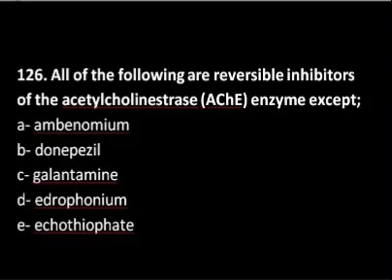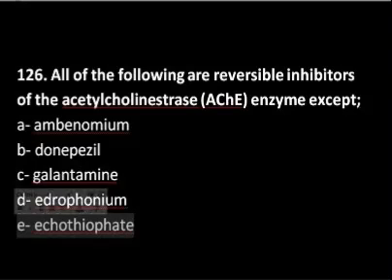and that one option is ecothiopate, because it is actually an irreversible inhibitor of acetylcholinesterase, while the rest of the options from A to D are all reversible inhibitors of the acetylcholinesterase enzyme. This enzyme actually breaks down the acetylcholine into its constituent parts.